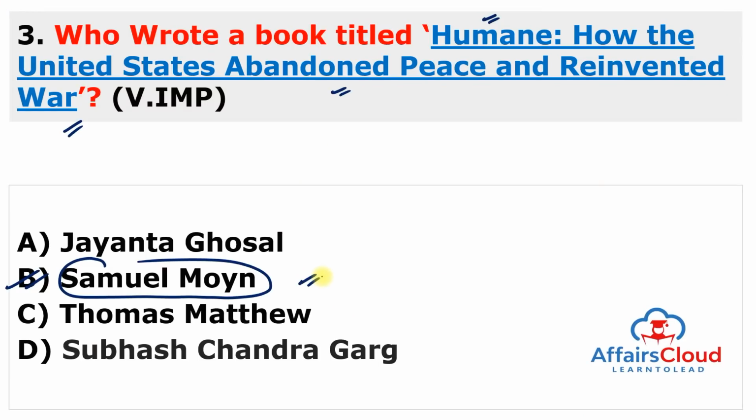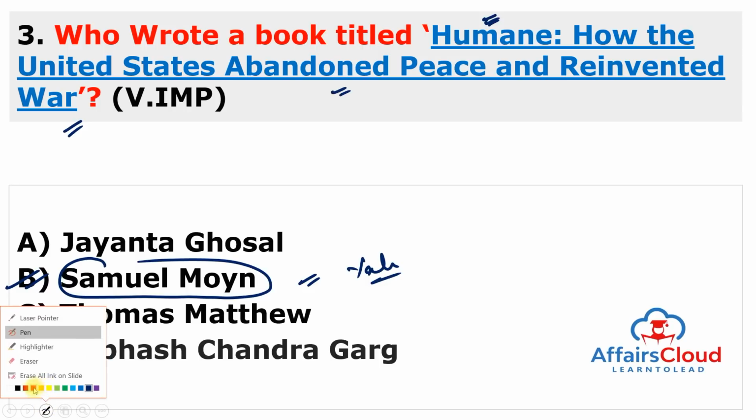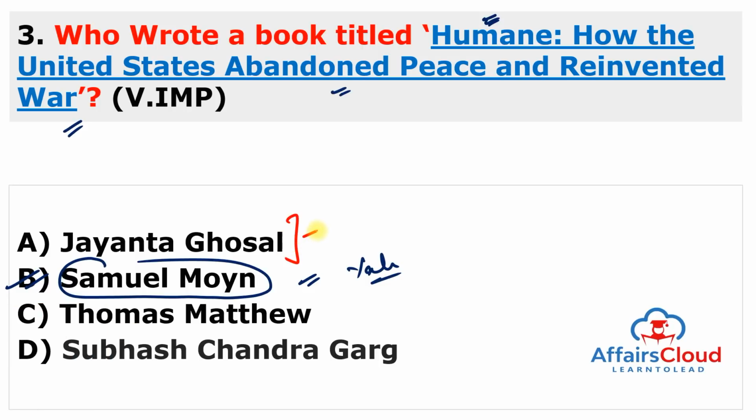And Samuel Moyen is the professor of history at the Yale University. So you have to just remember the question as same as in slide. It means you have to remember the name of the book, Humane, and this is written by Samuel Moyen. But you can also remember the other options, like first you can see here Jayanta Ghoshal, very famous book wrote by Jayanta. Name of book is Mamta Beyond 2021.